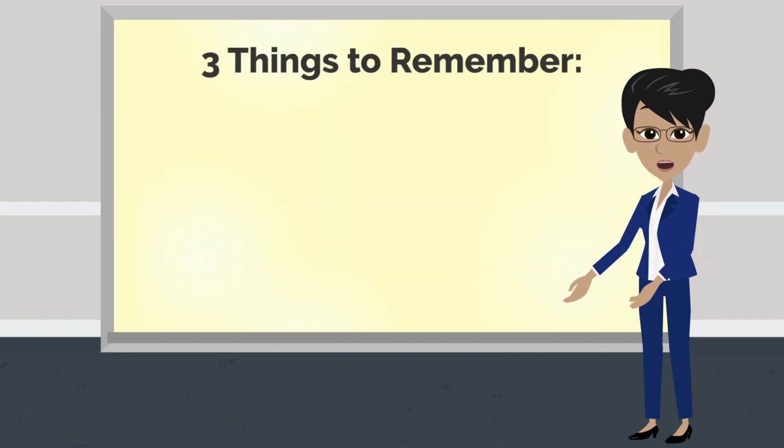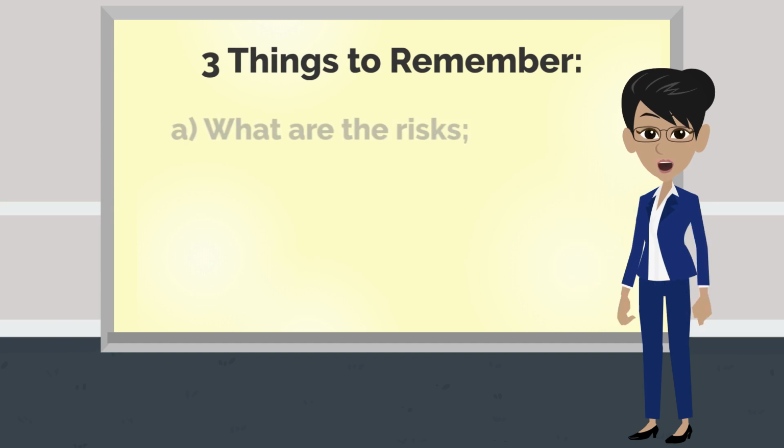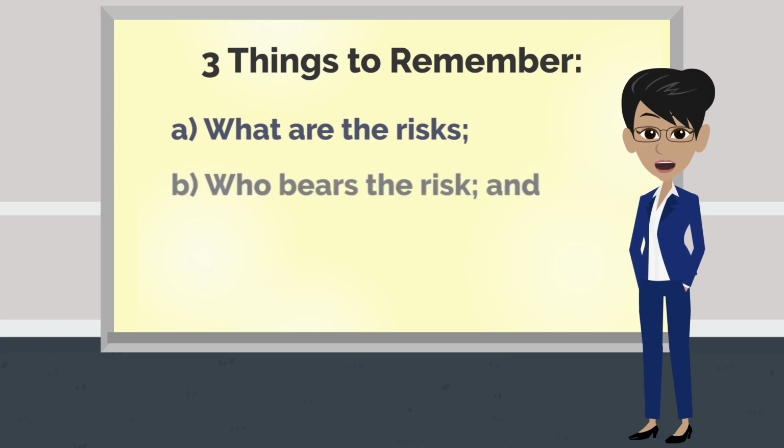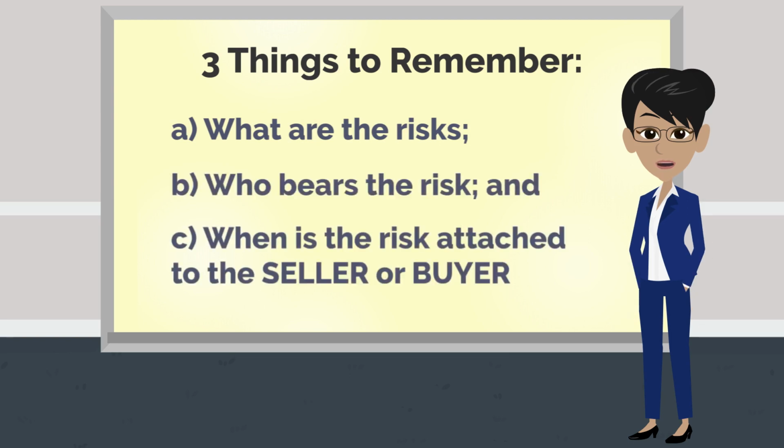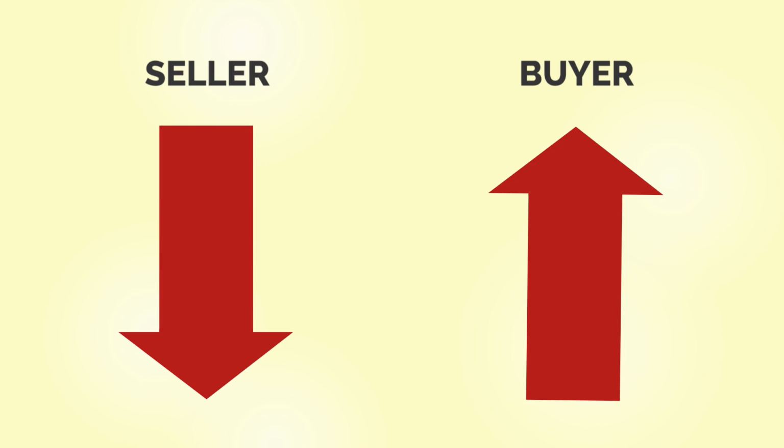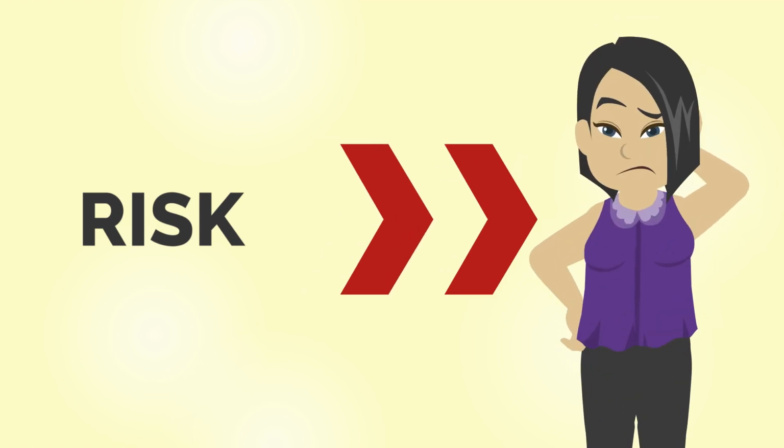Then, you just have to remember three things when you know the type of Incoterm rule agreed by the parties. A. What are the risks involved? B. Who bears the risk? And C. When is the risk attached to the seller or to the buyer? And remember too that when the risk on the seller is high, the risk on the buyer is low. And if the risk on the buyer is high, the seller's risk is low. This is a basic principle. Clearly, once the risk is transferred, the person to whom the risk is transferred then starts to bear the obligations and consequences of the transfer.